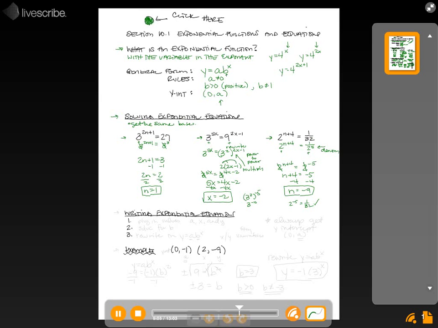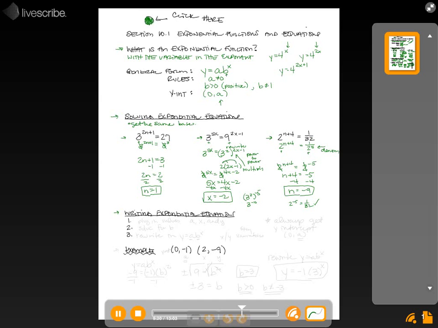Just remember what we've done here. If it's already to a power, you need to multiply and distribute it through. If it's on the denominator of a fraction, you need to move it up and make it a negative exponent. Okay? The last thing we're going to look at in this video is how to write an exponential